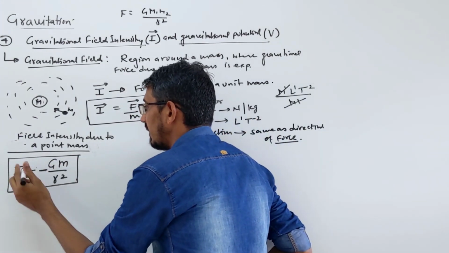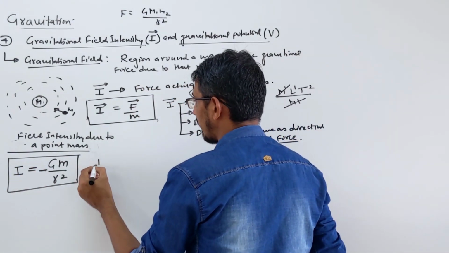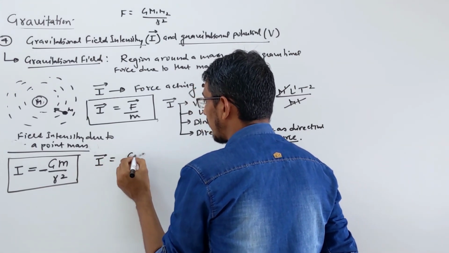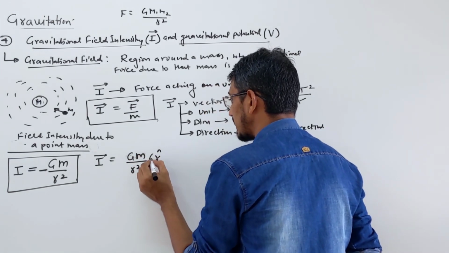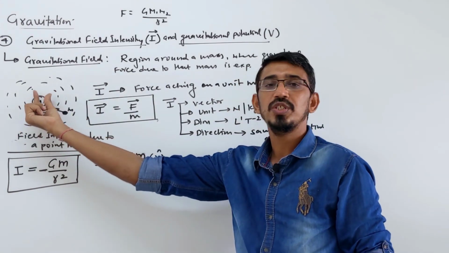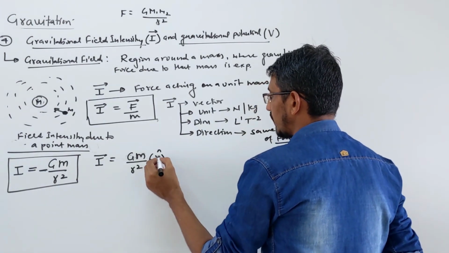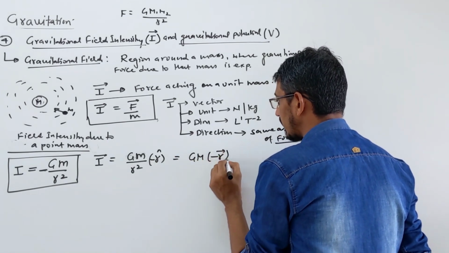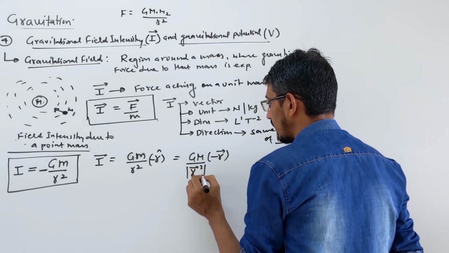This is the intensity in magnitude form. If you want to write it in vector form, whenever you want to write something in vector form, you simply multiply with the unit vector, which tells you the direction. So you multiply R square with the R vector, and this negative is put here. The direction is always towards the body which is producing this field. If you put in the value of the unit vector, it becomes G m R vector by R cube.